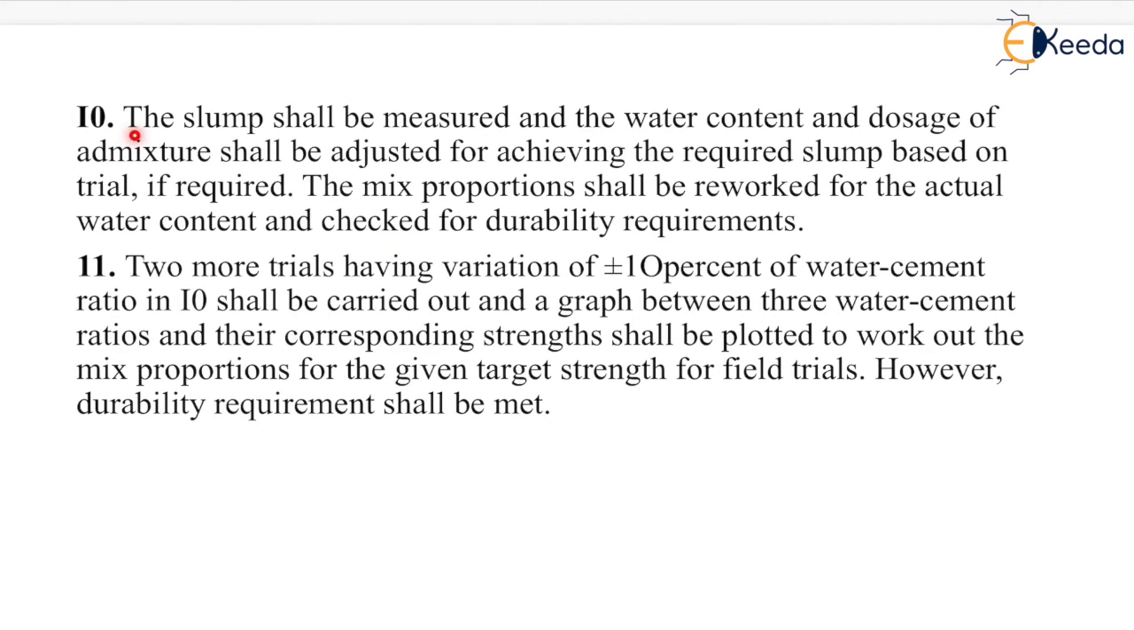Now next, the slump shall be measured and the water content and dosage of admixture shall be adjusted for achieving the required slump based on trial if required. The mix proportion shall be reworked for the actual water content and checked for durability requirements. Now two more trials having variations of plus minus 10% of water cement ratio shall be carried out, and a graph between three water cement ratios and their corresponding strength shall be plotted to work out the mix proportion for the given target strength for field trials. However, durability requirement shall be met.